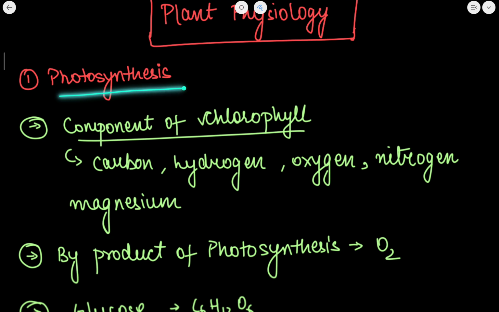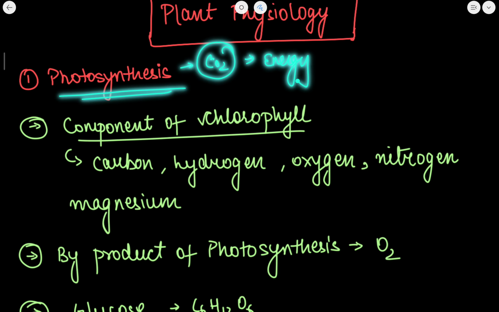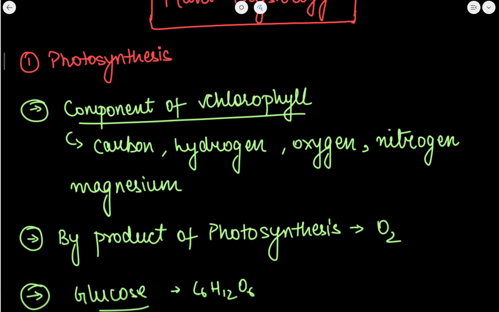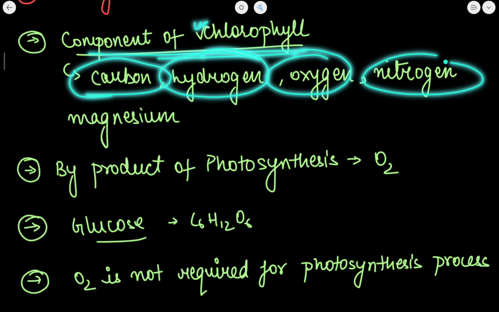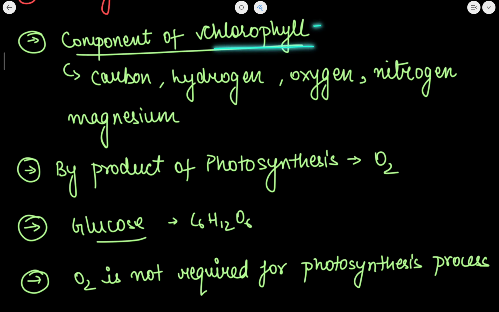The process of photosynthesis is the process by which green plants prepare their food using carbon dioxide and energy from the sunlight. This process is known as photosynthesis. Now, which are the components of chlorophyll? First of all, carbon, hydrogen, oxygen, nitrogen and magnesium. These are the different components of chlorophyll. Generally, chlorophyll contains a large amount of magnesium.